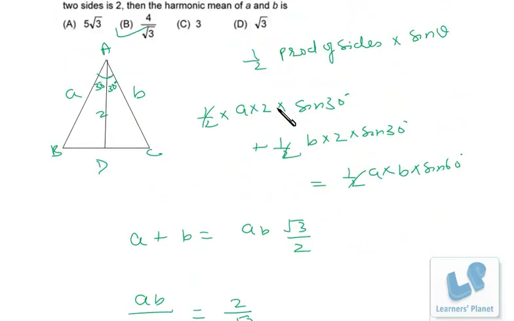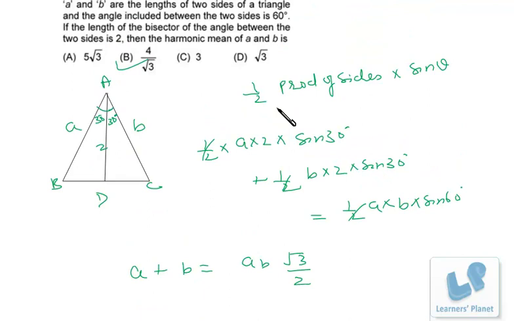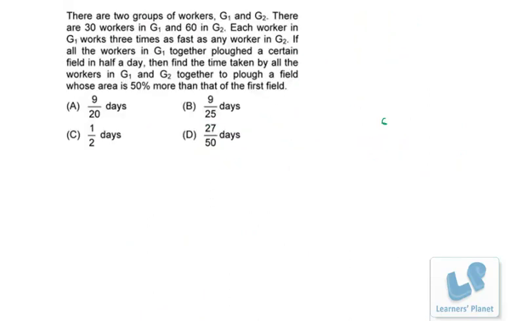A simple application of the sine formula to find out the area of a triangle. Now friends, let's see this problem. There are two groups of workers, G1 and G2. There are 30 workers in G1 and 60 in G2. So G1, G2, 30 and 60.